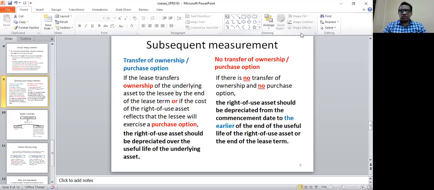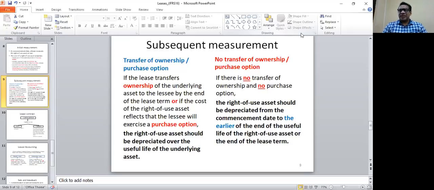If the asset is going to be transferred at the end of the lease term, or if there's a purchase option for the lessee to purchase the asset at the end of the lease term, it is kind of a proper asset that the lessee is using for his operations. Therefore, the asset should be depreciated over the useful life of the underlying asset.